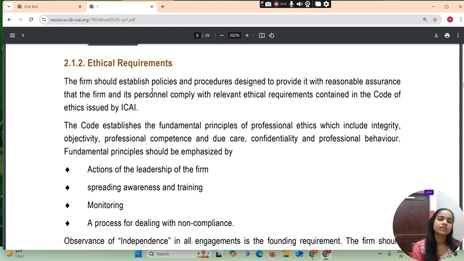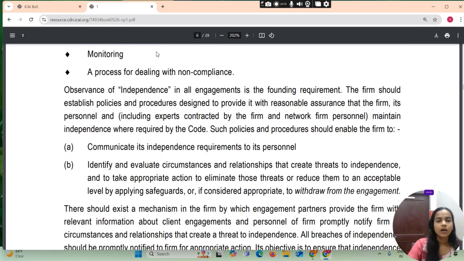The code establishes fundamental principles of professional ethics, which include integrity, objectivity, professional competence, due care, confidentiality, and professional behavior. Fundamental principles should be emphasized by actions of the leadership of the firm, spreading awareness and training, monitoring, and a process for dealing with non-compliance. Observance of independence in all engagements is the founding requirement.